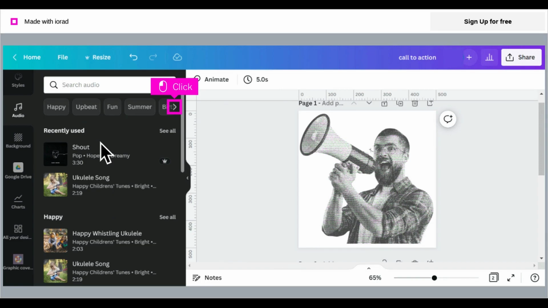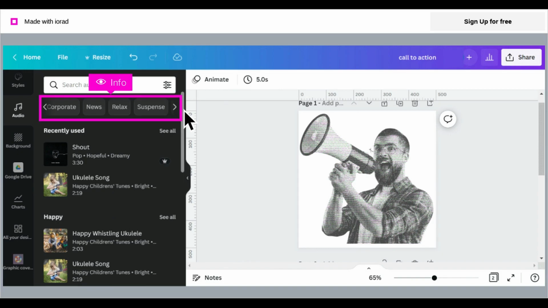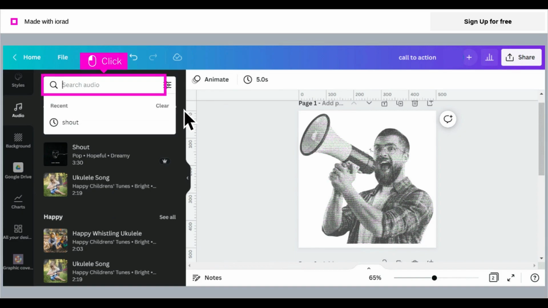To select audio by theme, click the right arrow next to the suggested theme groups. You can choose any of the theme buttons to explore what audio is suggested by theme. You may decide, however, to use the search field instead. Click in the Search Audio field. This will provide you with suggestions, as well as show you recent searches you've made.